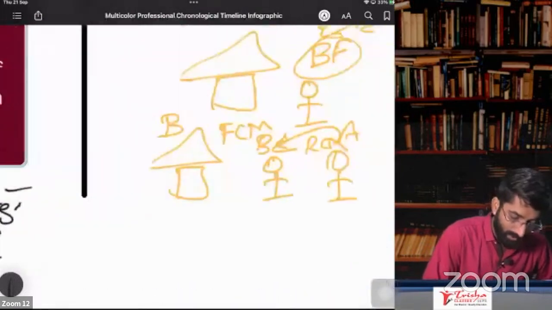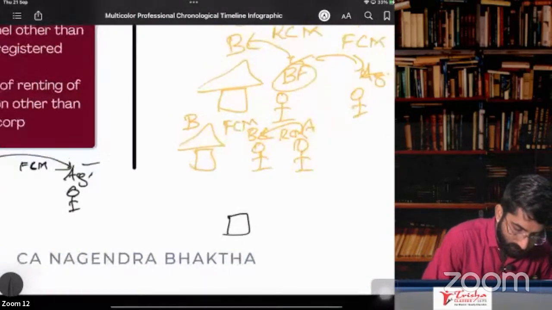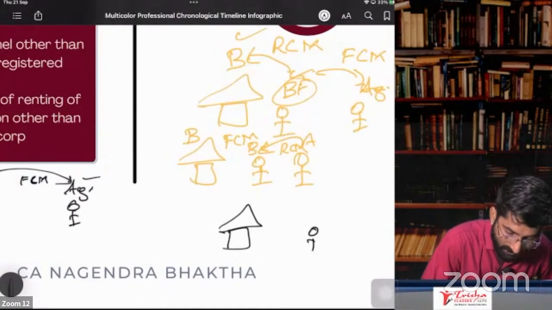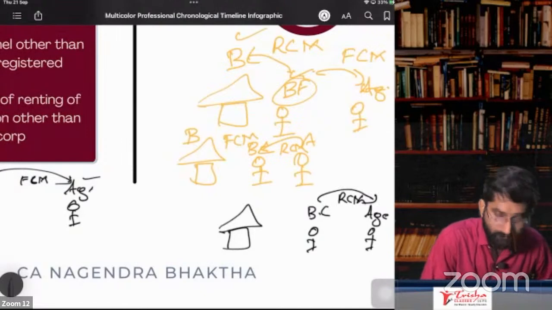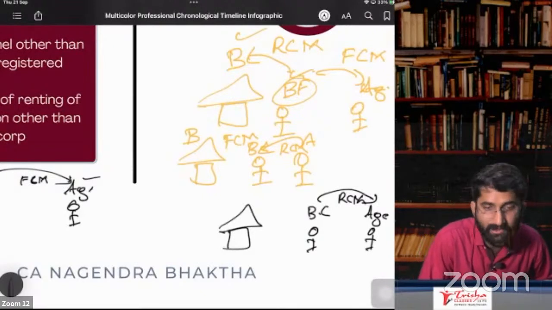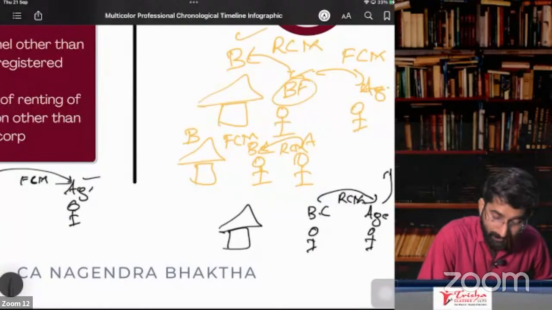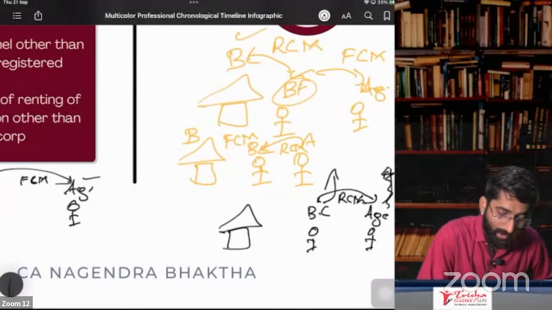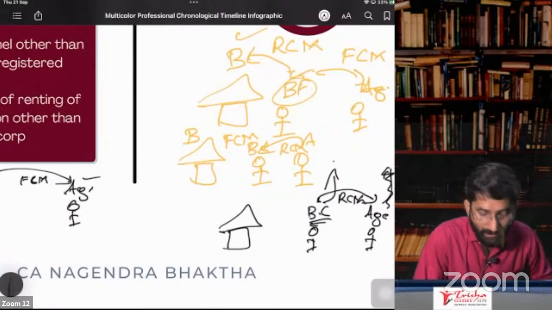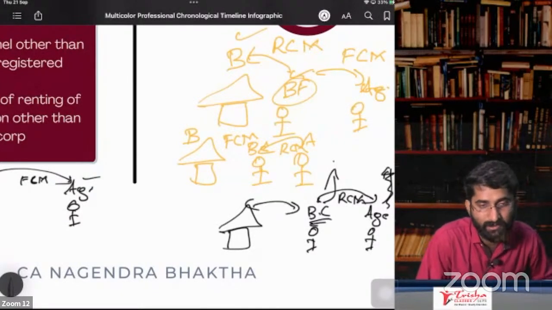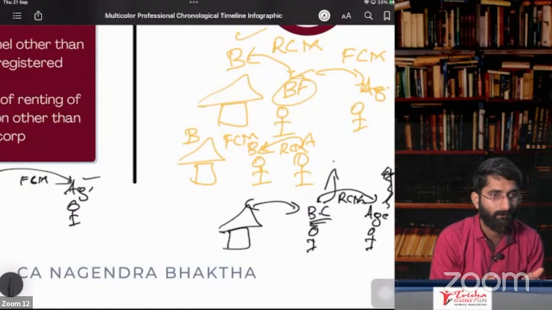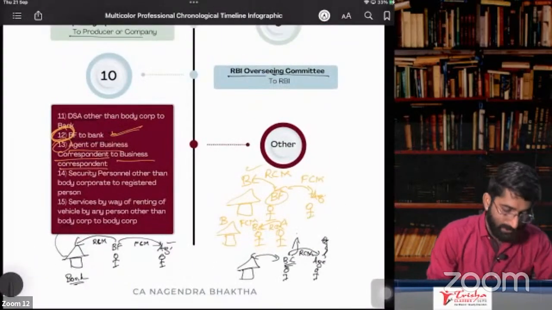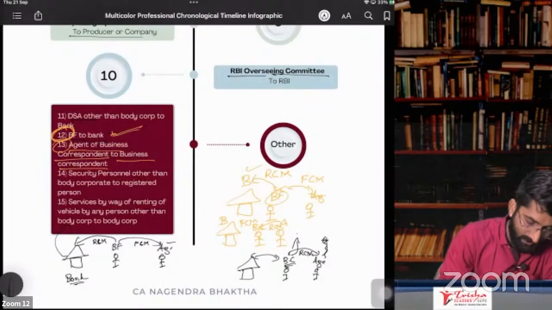In the other case, see, the bank is here. This is the business correspondent, and this is the agent of the business correspondent. Here the business correspondent has to pay under RCM because he is the service recipient. And in the other case, it is FCM, forward charge mechanism, where the business correspondent has to pay. Is this clear? Yes. So this is about the agent, business facilitator and agent of the business correspondent.